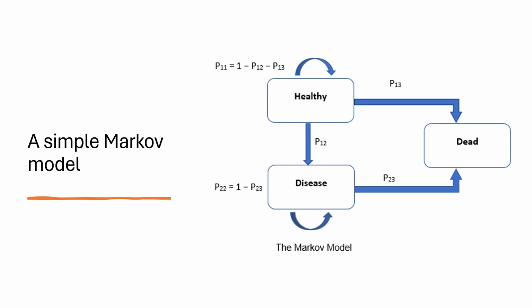We developed a simple Markov model that included three states: healthy, disease, and dead. All patients are initially in the healthy state, and only one-way transitions are allowed in the model. People can only move to worse health states and cannot move back to better health states. Thus, there are three possible transitions. 1. From healthy state to disease state. 2. From healthy state to dead state. And 3. From disease state to dead state.